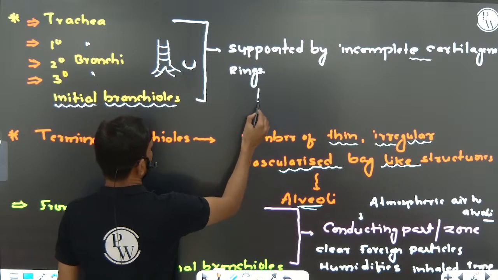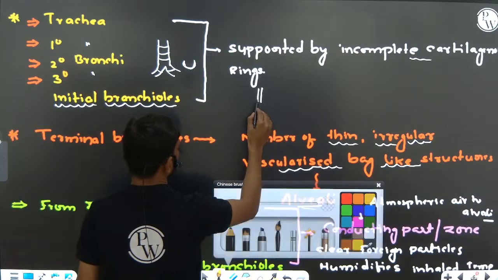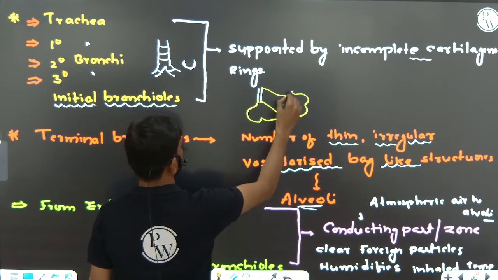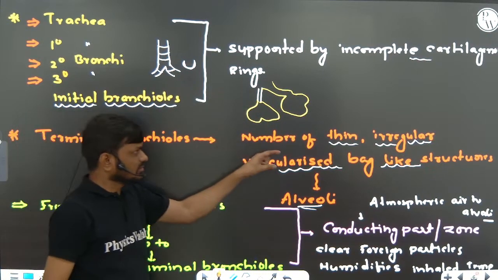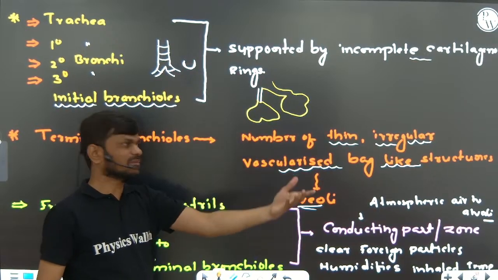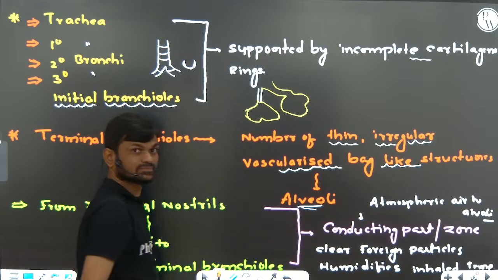So this is the terminal bronchiole, producing a number of irregular, thin-walled structures. Thin, irregular and vascular. Vascular means a large number of blood vessels are present. So we call them alveoli, right?